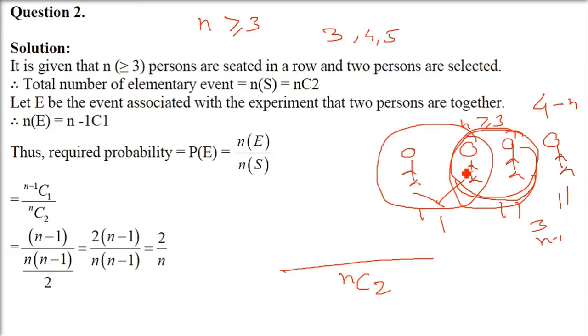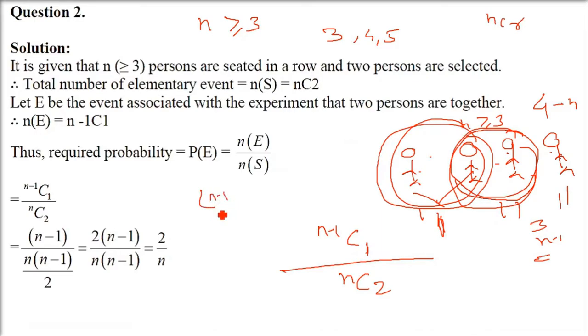So the 2 who are sitting together, total was N, but here we have N minus 1. Again we are selecting one of them, which are these 2 sitting together. So we are selecting those which are sitting together. So N minus 1 C1. So let us see what you get.